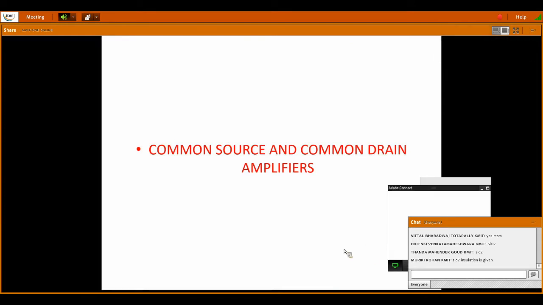See, this is the last topic present in the analog part, that is the FET part. In unit 3, we have learned about the JFETs and MOSFET in detail and their characteristics, applications, advantages and all. The only thing that is left is common source and common drain amplifiers, that is small signal amplifiers. With this, we will complete the FET part, that is the complete analog part of your subject.